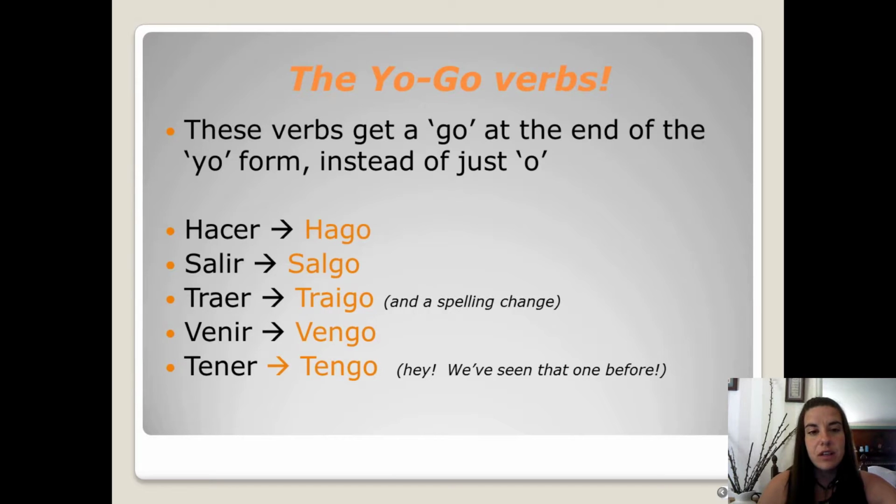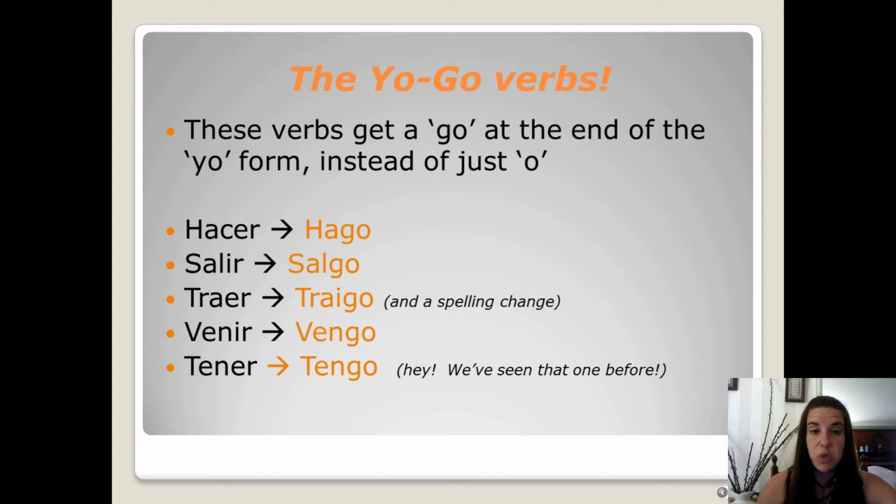So I have a little category of verbs in Spanish that I call yo-go verbs. They're verbs that get a go at the end of the yo form instead of just an o. And hacer was one of them. In the yo form, it's hago. Salir is salgo. Salir means to go out. Traer, which means to bring, gets a go and it gets a spelling change in the yo form. Traigo. So yo traigo, I bring. After that, it's regular. Traes, trae, traemos, traéis, traen.